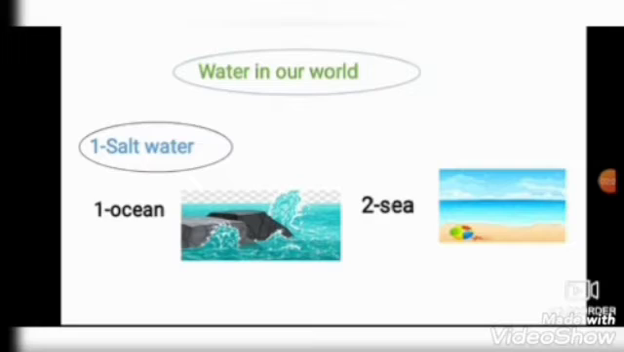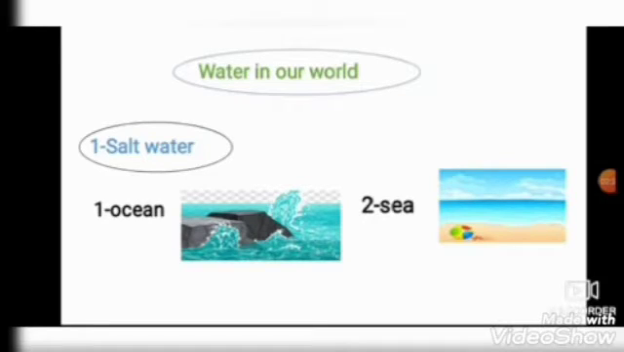After that, I will talk about the water in our world. When we look at the world, we can find 2 types of water. Salt water, like the water in the sea, we can't drink. The first type is salt water, like ocean and sea. Ocean and sea, they are salt water.